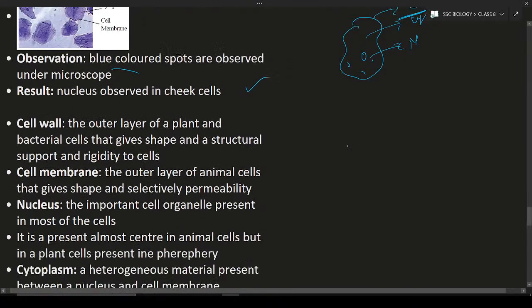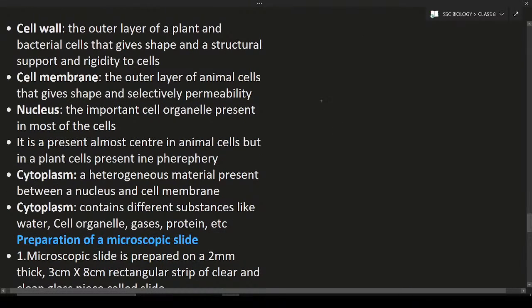So next will be, in the plant cells, the cell wall. What is meant by cell wall? Cell wall is nothing but the outer layer of plant cells, and in bacterial cells it is also known as cell wall. This cell wall is going to give shape, structure, support and rigidity to the cells.